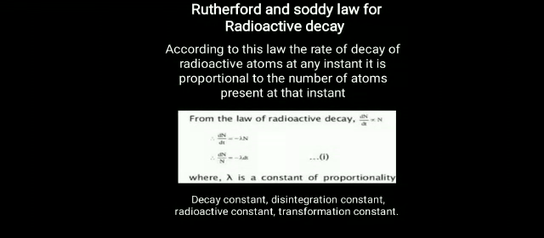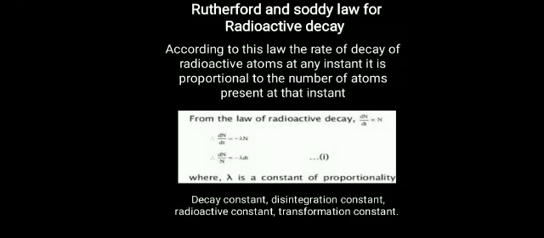So we can write the law as the rate of decay, d by dt, rate of decay of atoms. Here the number of atoms is represented by the letter n, so the rate of decay is directly proportional to the number of atoms present at that instant.